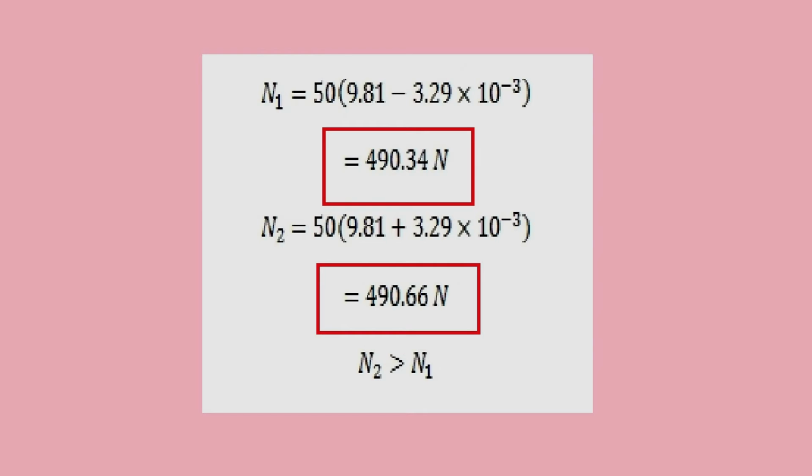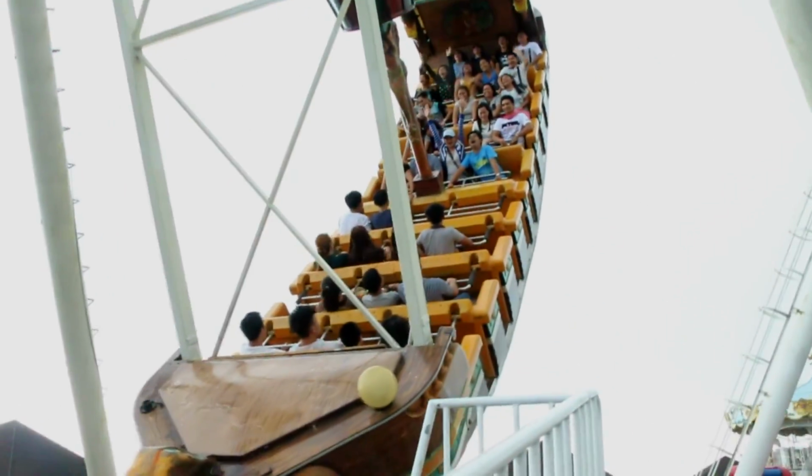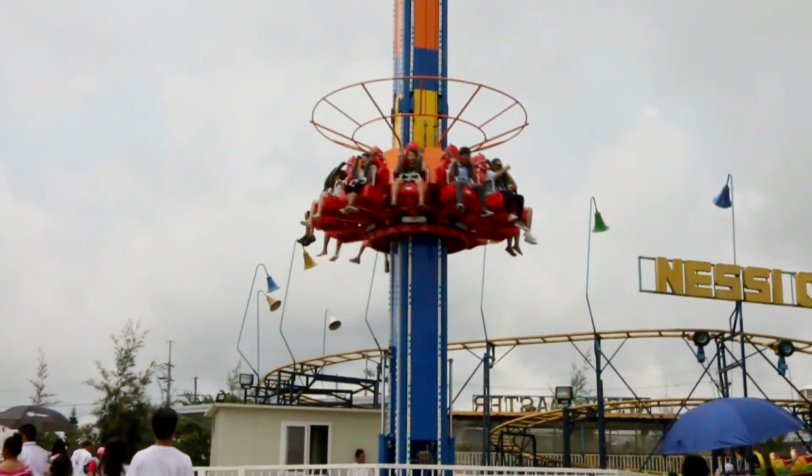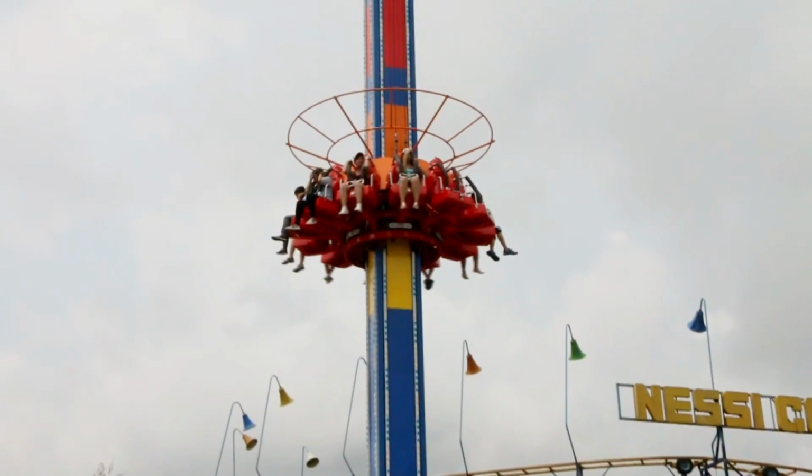The riders only feel their true weight when the centripetal acceleration is pointing horizontally and has no vector component parallel with gravity, and as a result, it has no contribution in the vertical direction. This occurs when the riders are exactly halfway between the top and the bottom. Here are other examples that we saw in SKYRANCH that involve physics, like the super bike that involves friction, the drop tower that has free fall and uniform circular motion, and lastly, an inflated playground that involves Newton's second law of motion.